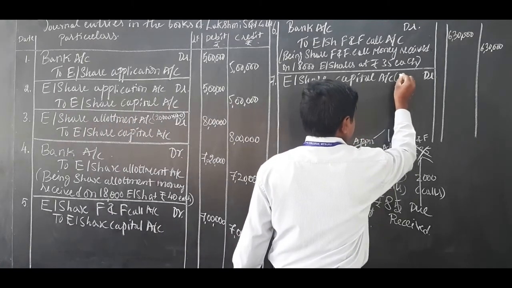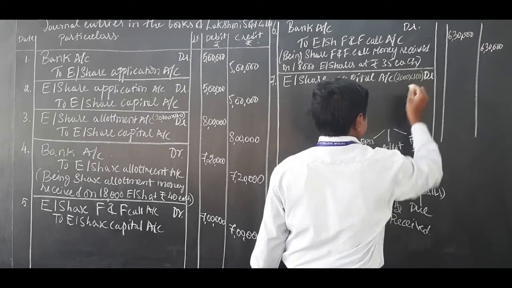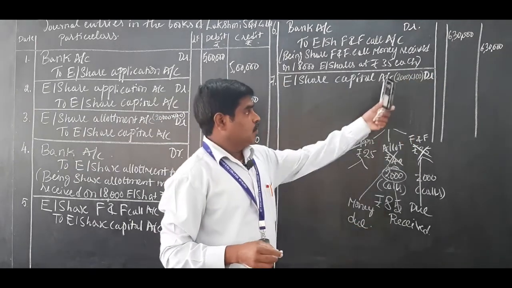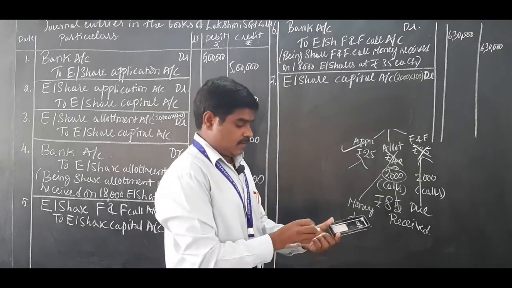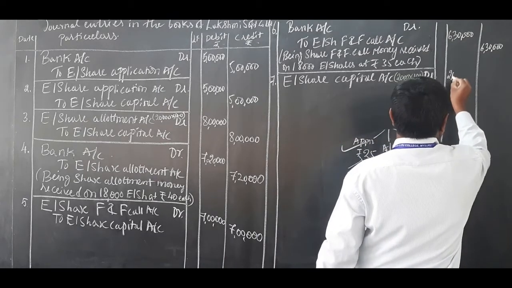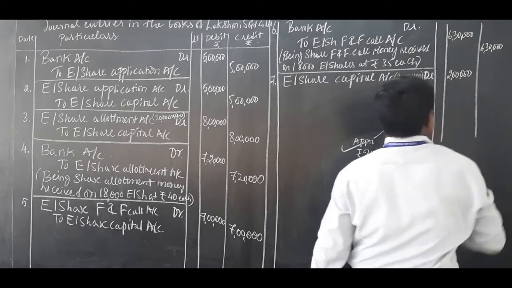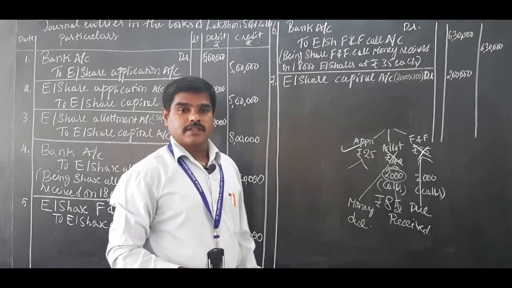How many shares are cancelled? 2000 shares are cancelled and the face value is 100 rupees. So 2000 into 100 is 2 lakh. Equity share capital account debit, 2 lakh.